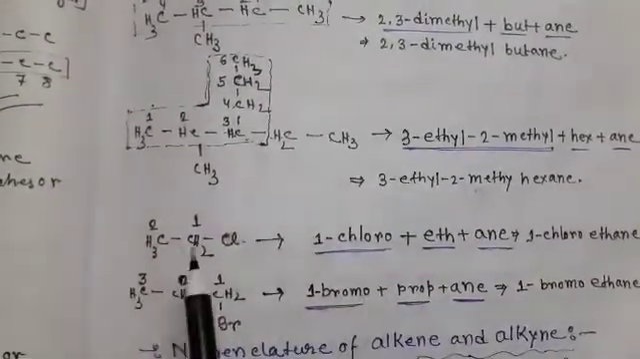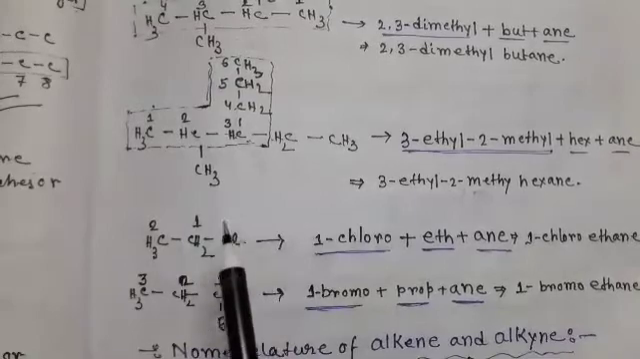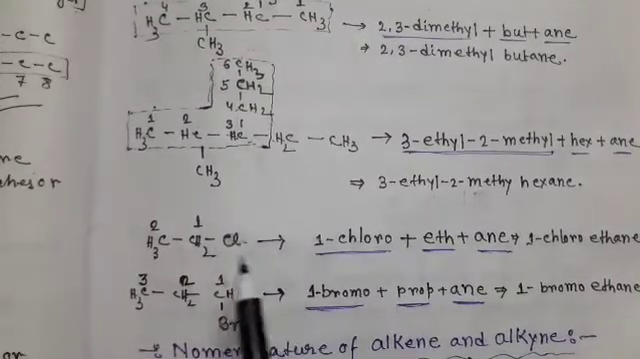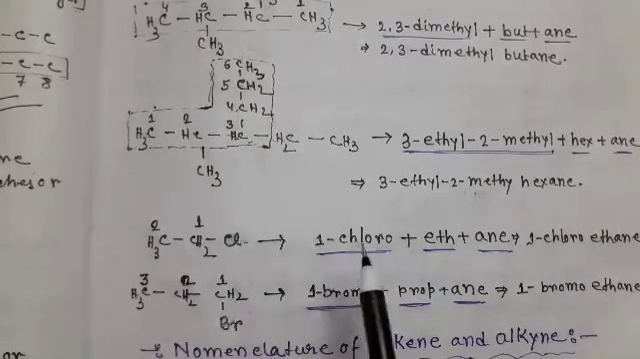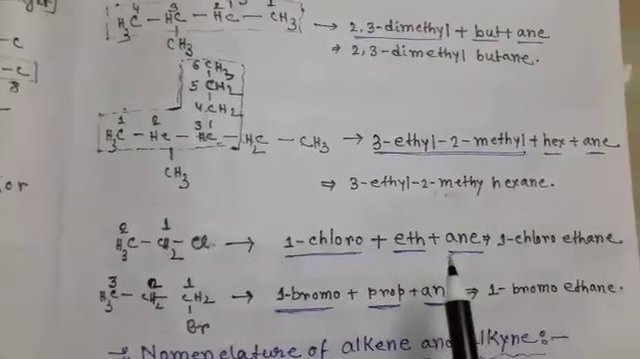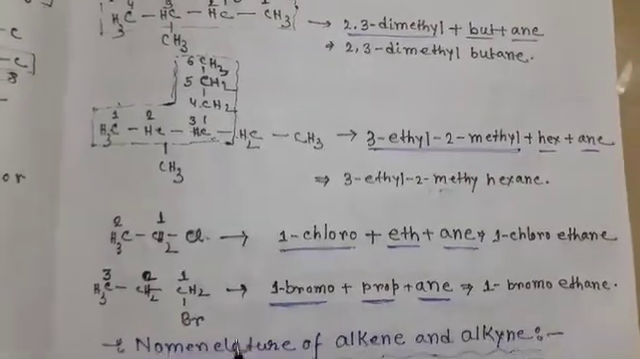Next, here there are 2 carbons, and chloro as a substituent, that is a chlorine substituent. So at position 1, 1-chloro, eth means 2 carbons, and there is a single bond, that is ane. The name is 1-chloroethane.